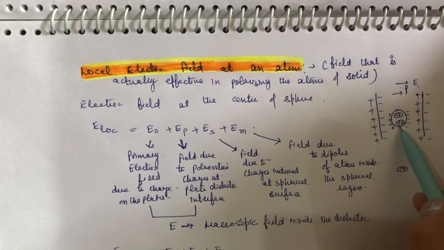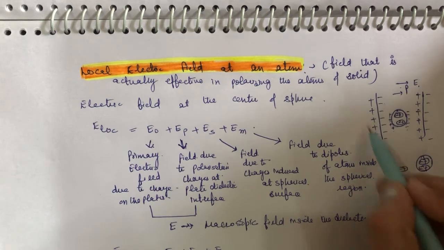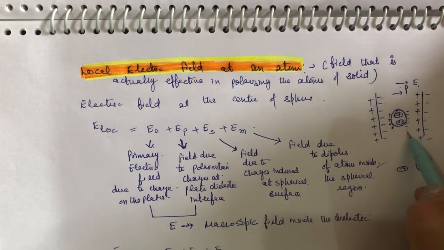And this is an atom. This is a sphere, and this is an atom. Inside, there are negative and positive charges: negative, positive, negative, positive. How does it get polarized? This is also called the calculation of the local field.